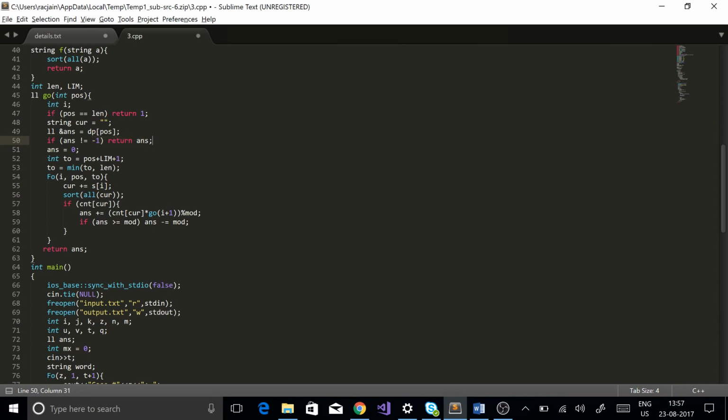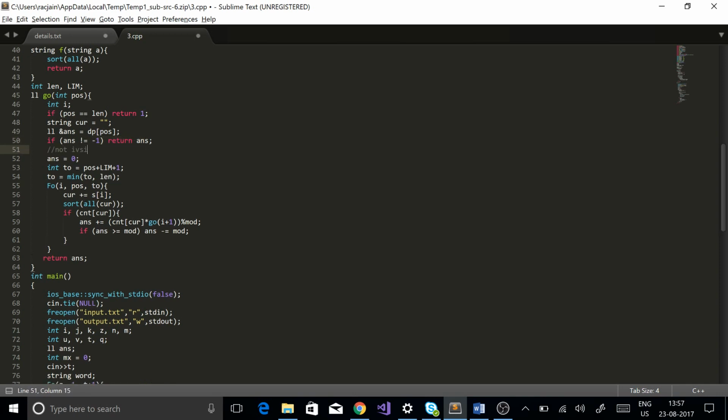Otherwise, I know that I have not visited that state, and I need to compute the answer for it. So that's what I'm doing over here. Answer is 0. Now int 2 is equal to, we were currently at pause position, and lim was the longest length of a word in the vocabulary. So I'm setting the maximum limit till which we have to iterate from pause to 2, and cur is an empty string in the beginning.